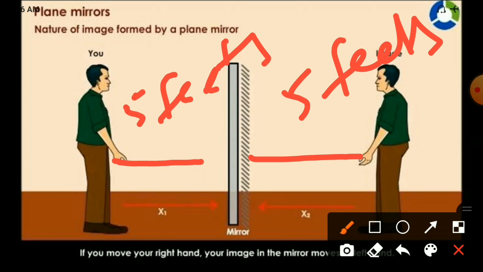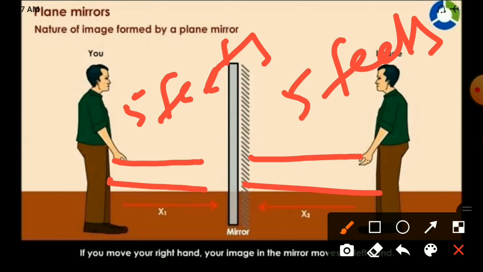Again, the distance of the object and the distance of the image from the mirror are both the same. Object distance from the mirror and image distance from the mirror are similar. Again, to see your whole image, you require half of the height of the mirror. These are the major properties of a plane mirror.